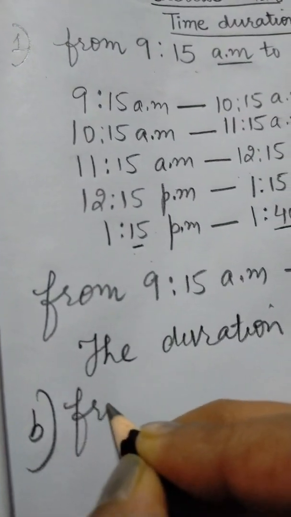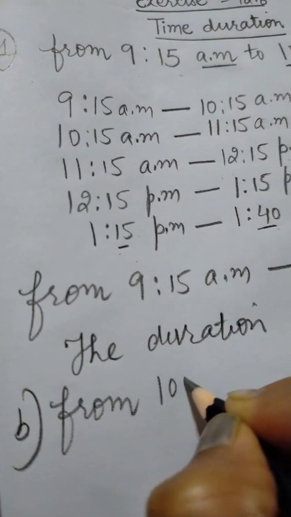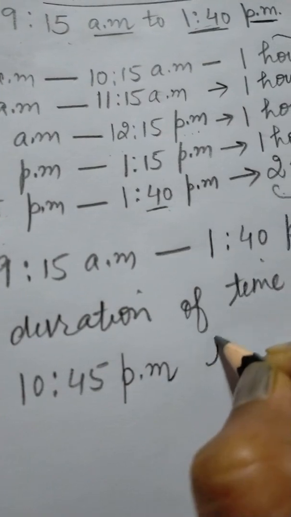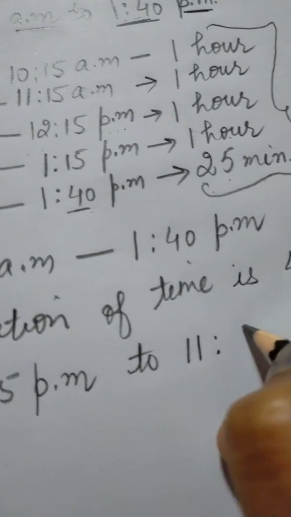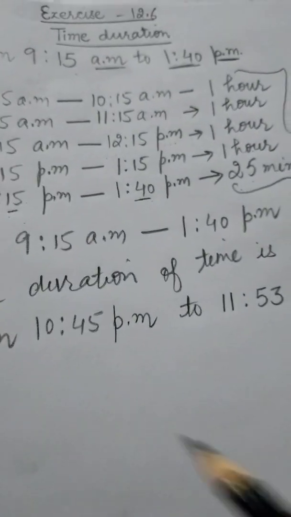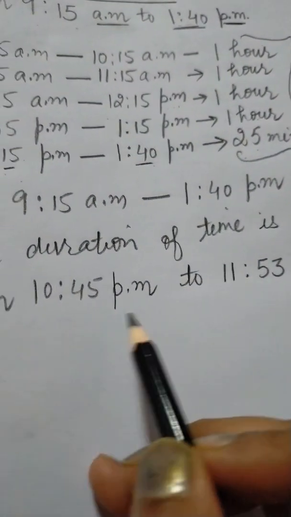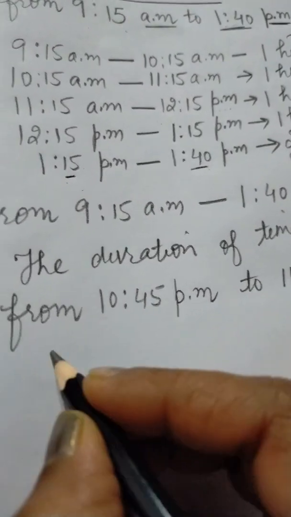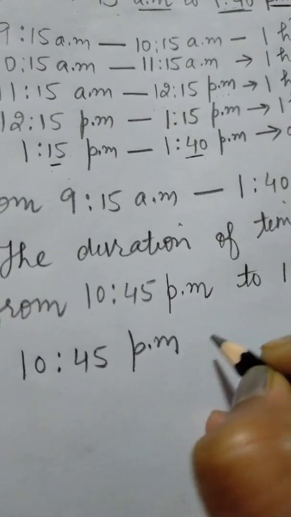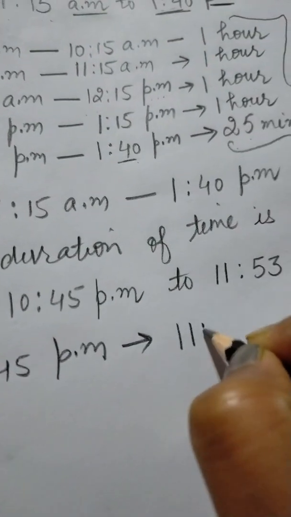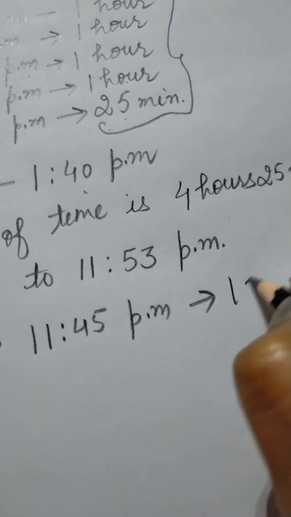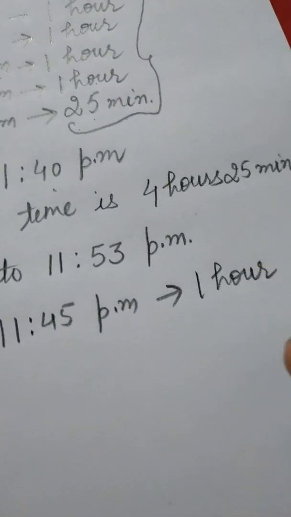From 10:45 pm to 11:53 pm, we will again move 1 hour by 1 hour. Starting time is 10:45 pm. From 10:45 pm to 11:45 pm, the duration of time is 1 hour.